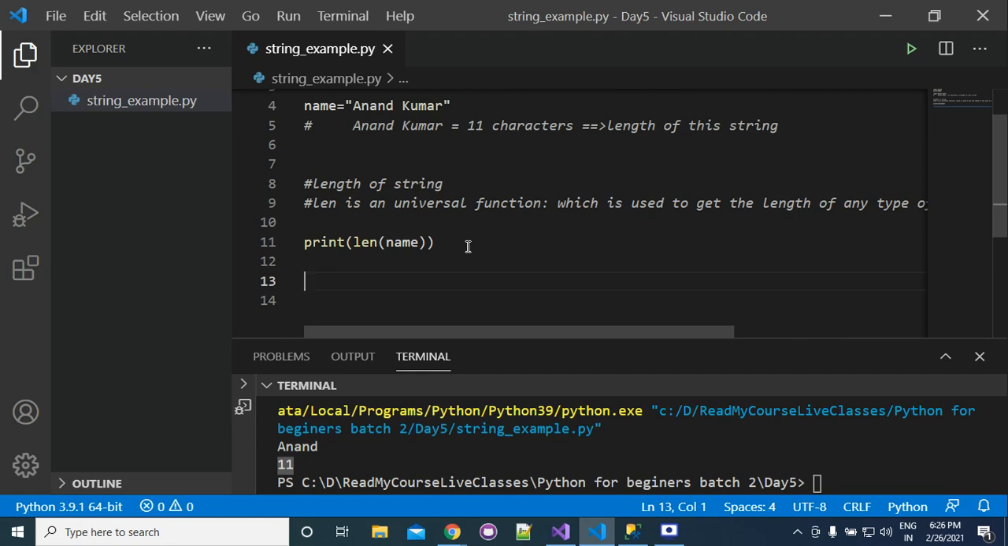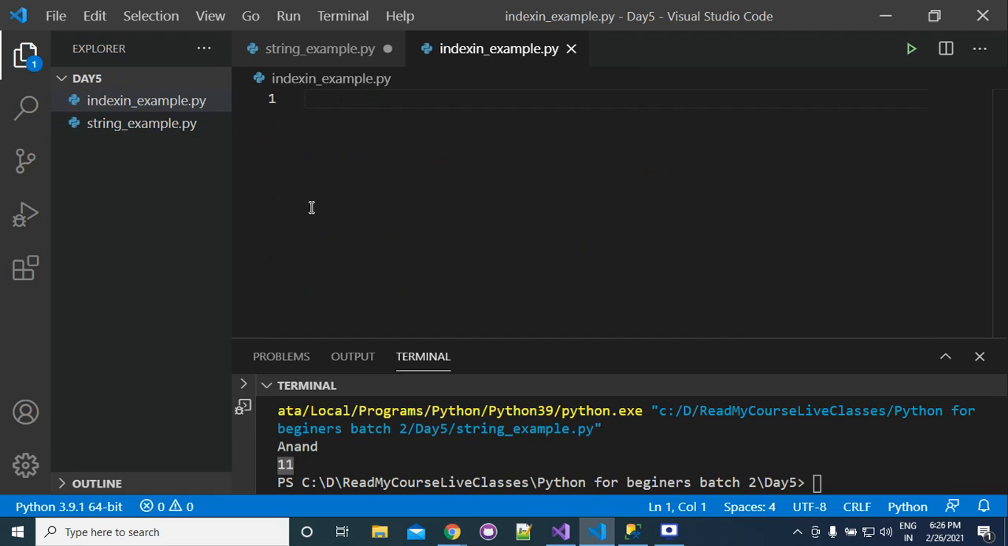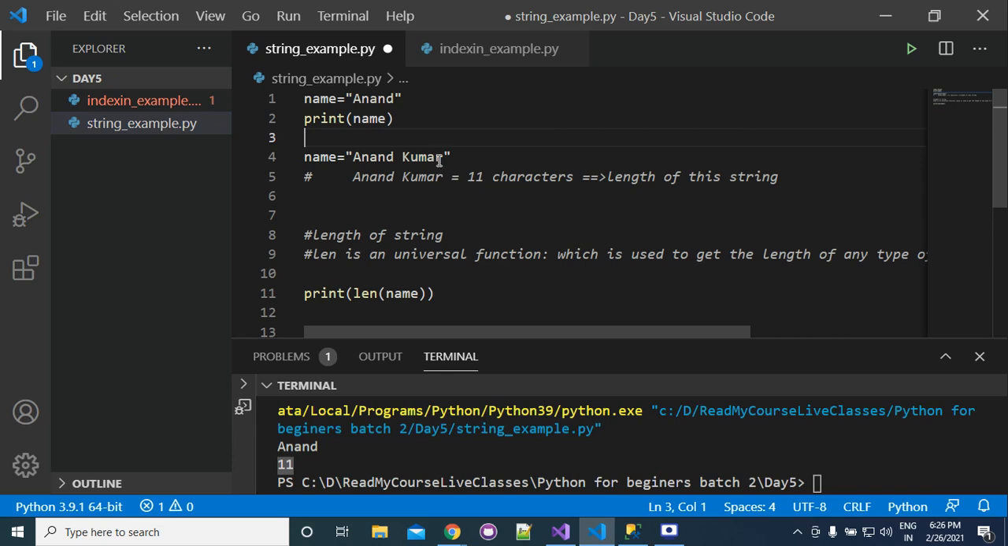Now we will go to the indexing part. We are going to see an indexing example. Okay, so we have here 5 characters. Next there is a space, which is also called a character. Next is KUMAR.